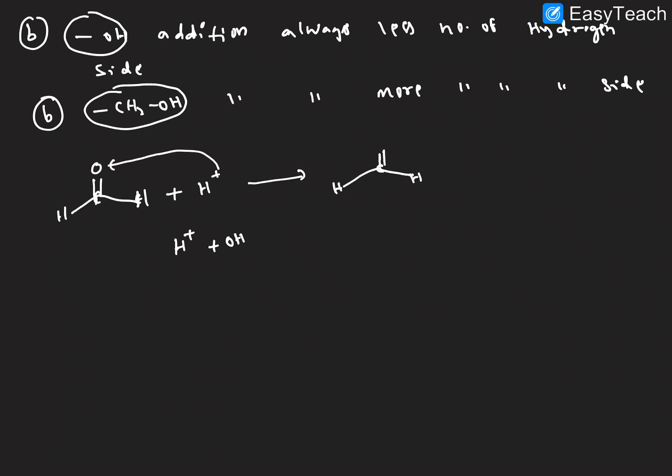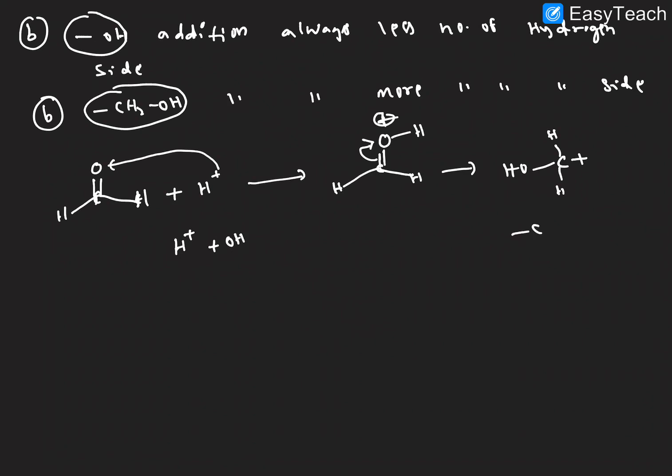Hydrogen and carbon double bond O, with a positive charge, right? These electrons will fill this side. What is the product forming here?